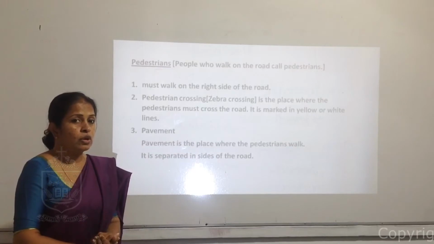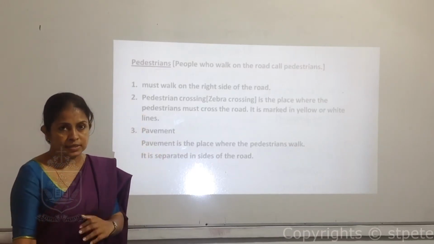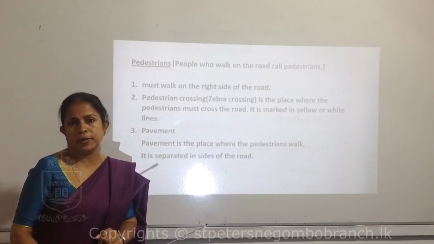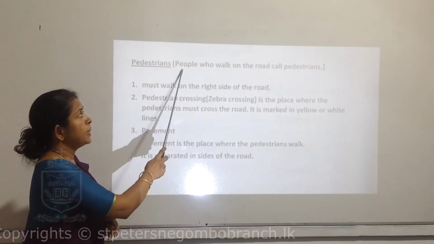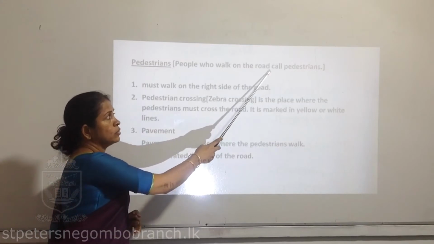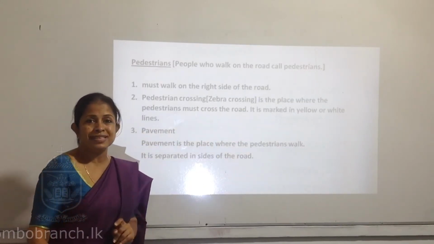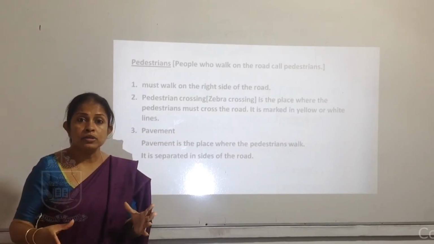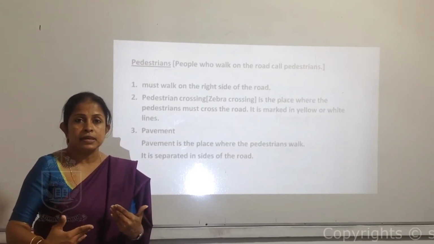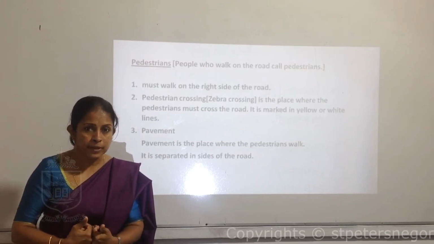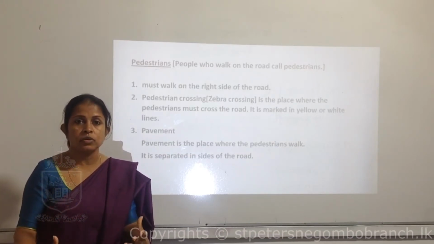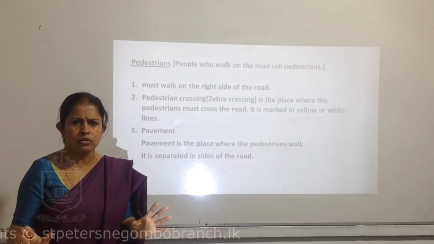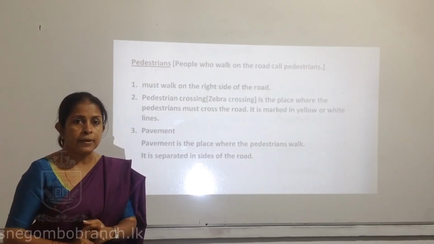Then we have to think about these pedestrians. What is a pedestrian, or who is a pedestrian? People who walk on the road are called pedestrians. That means sometimes we become pedestrians. If we are walking on the road, we are the pedestrian. Anyone who walks on the road is a pedestrian.